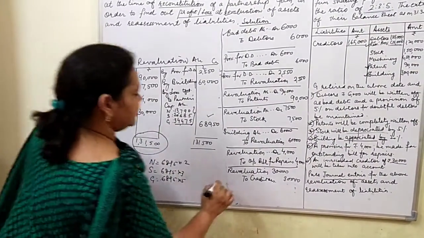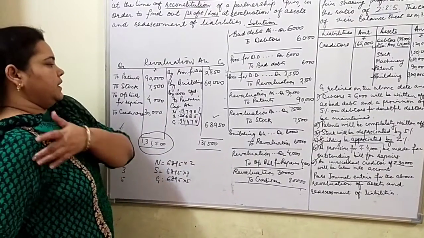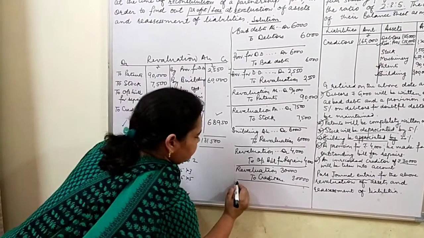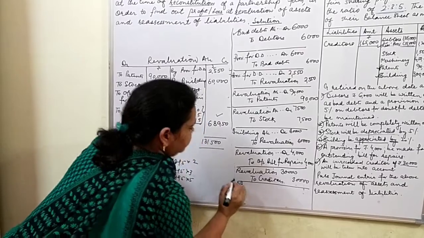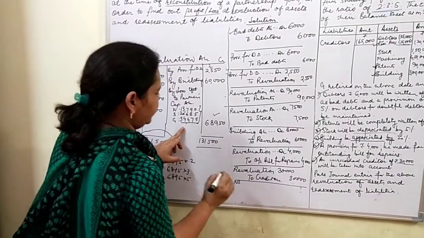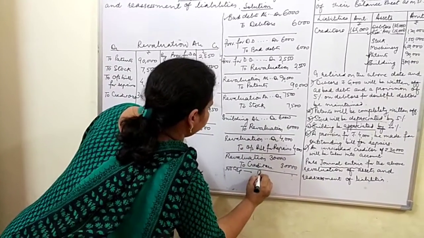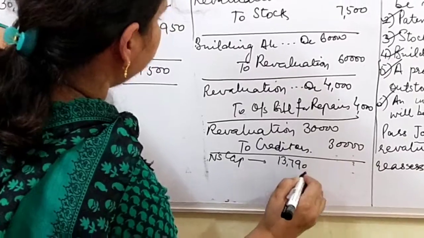So our next entry will be partners capital account debited to revaluation. So I will write a bit shorter. My font size will be a bit shorter. N's capital account debited with 13,790.